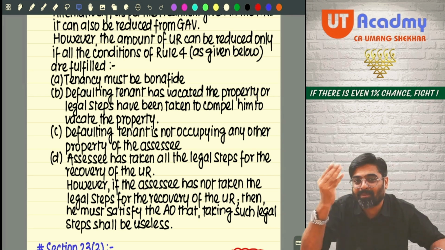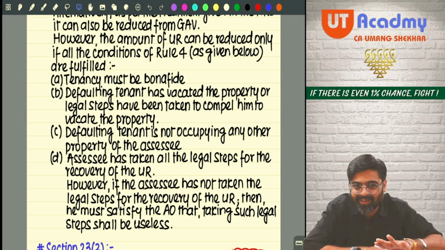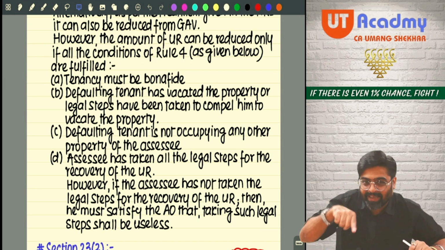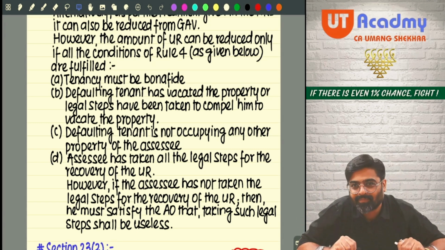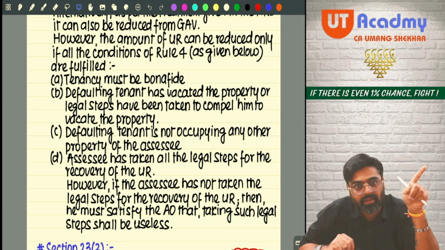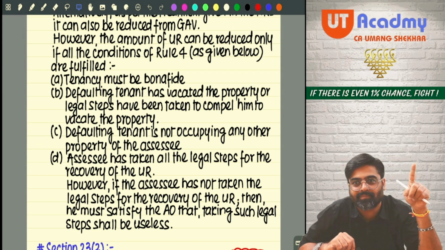Just imagine if another property is given on rent to him. This time you are doing this in this property. Next time in your other properties, you and he will try to fool us. So if other properties are given on rent, tell him to vacate those also.